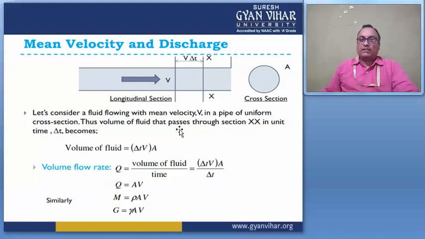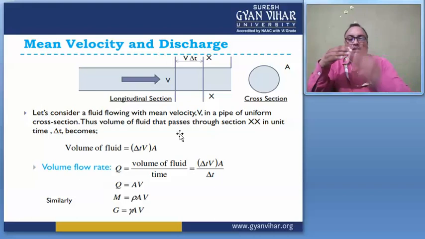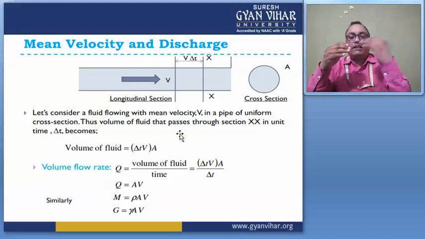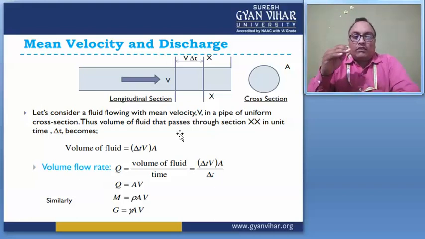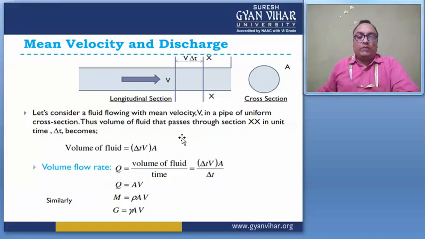So the volume flow rate, or we can say the discharge of the fluid, Q equals volume of fluid divided by time. Then the volume is delta t into v into A, divided by delta t. So Q equals A into v.